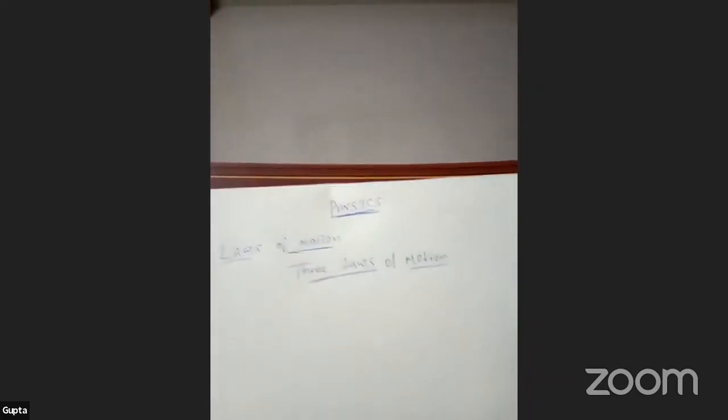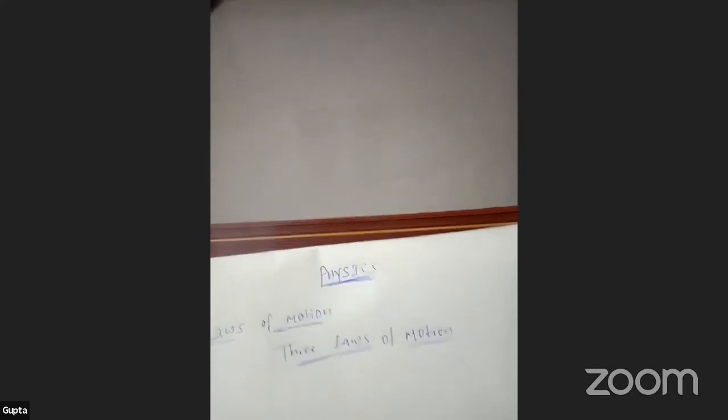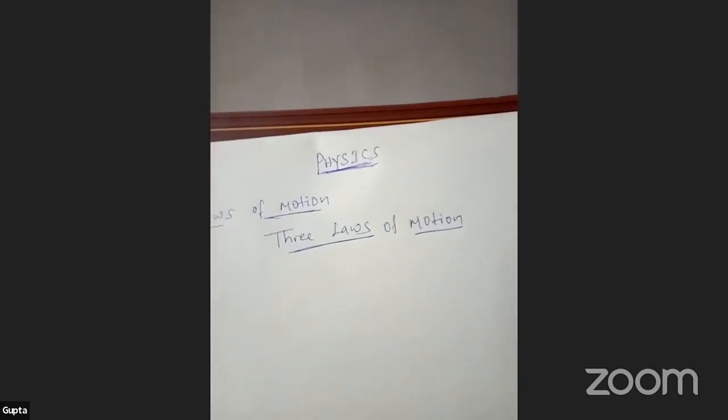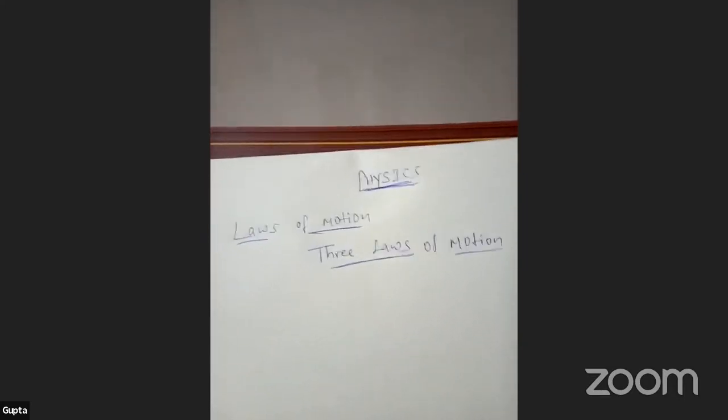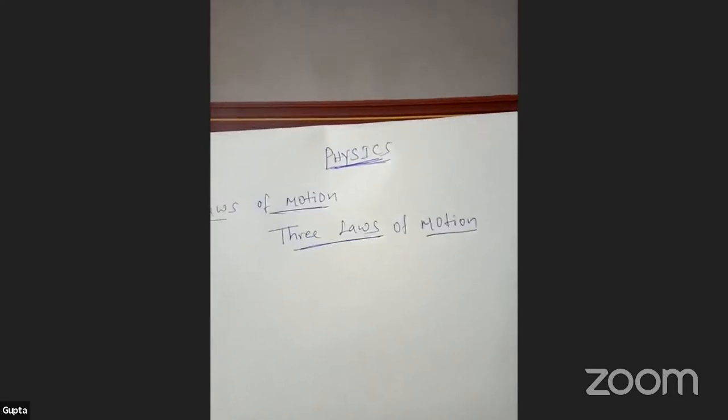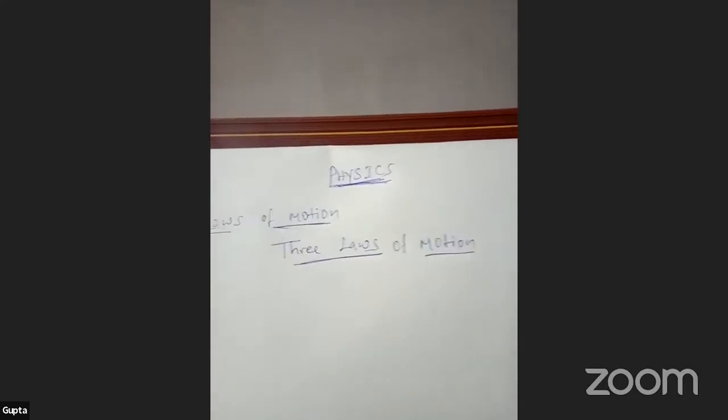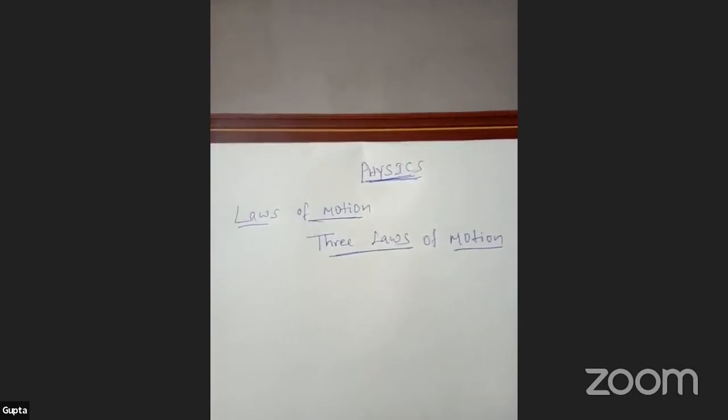In the previous chemistry topic also, there were three states of matter. In the same way, today in physics also, there are three laws. So today, our lucky number is 3 in both physics and chemistry. Okay. So here, three laws of motion.